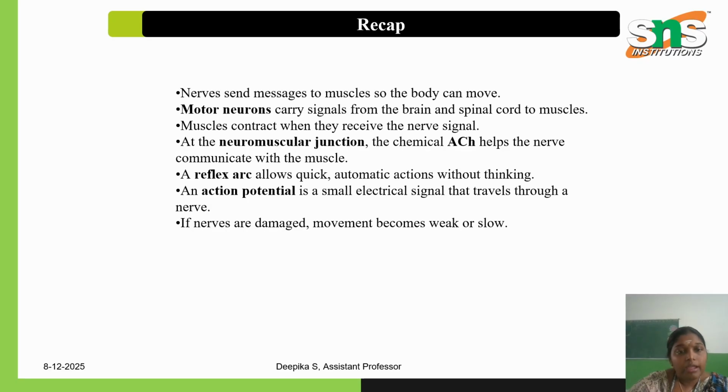And in this session, we saw how nerves send messages to the muscles so the body can move, how motor neurons work, what the neuromuscular junction is, and what the reflex arc and action potential are. Thank you.